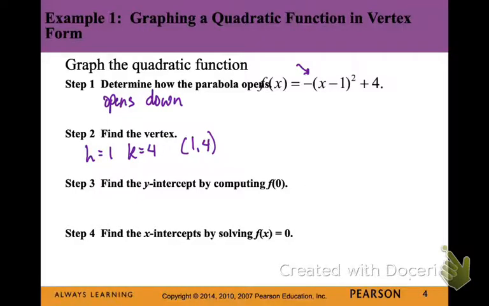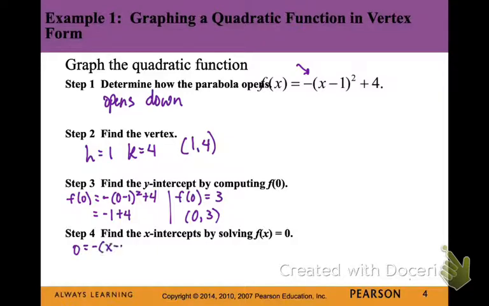Now let's find the y-intercept by plugging in 0 for x. So -(0 - 1)^2 + 4. That gives us -1 + 4, or f(0) = 3. So we have the y-intercept (0, 3). Now the x-intercepts we can find by solving for x.